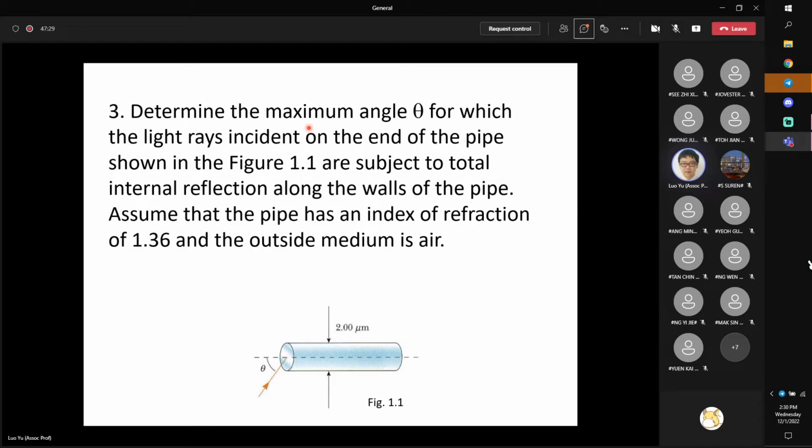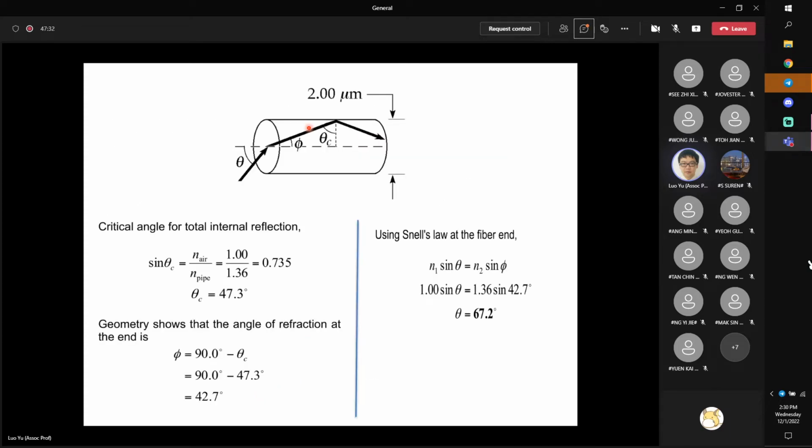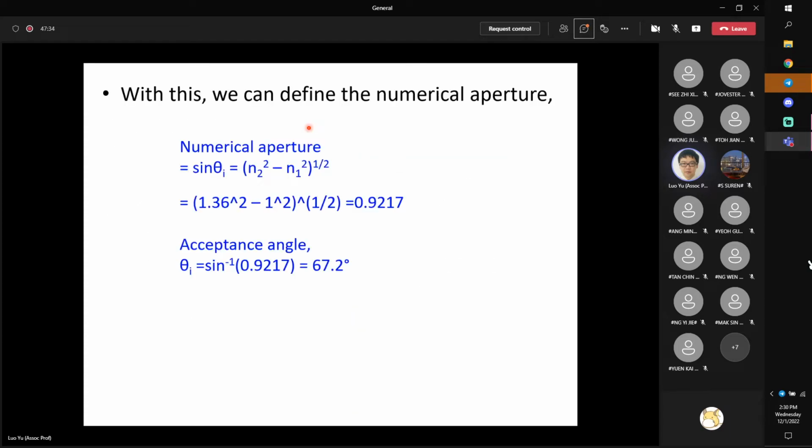So you should remember the meaning of the numerical aperture: it is actually sine theta i. In your final examination formula sheet, it will directly tell you the NA, the numerical aperture, equal to n2 squared minus n1 squared, and then we take the square root. Then you understand this NA is actually equal to sine theta i. So you directly set sine theta i equal to the square root of n2 squared minus n1 squared, and you will be able to solve this question quite fast.